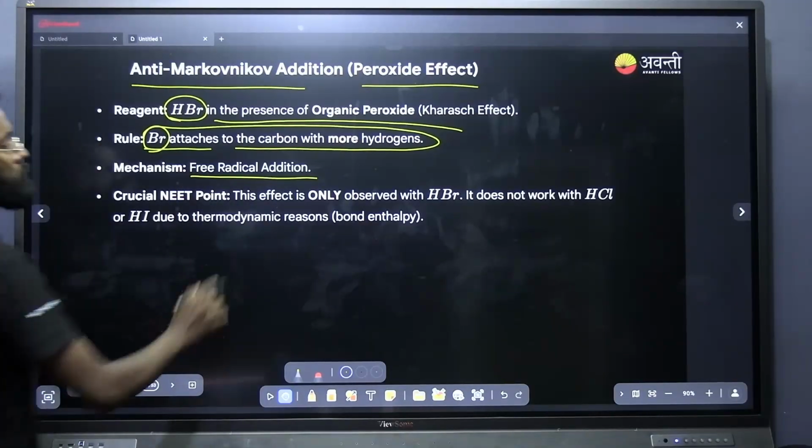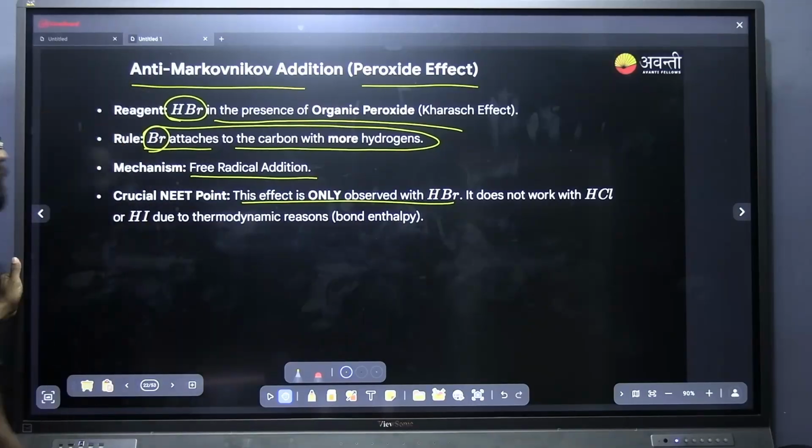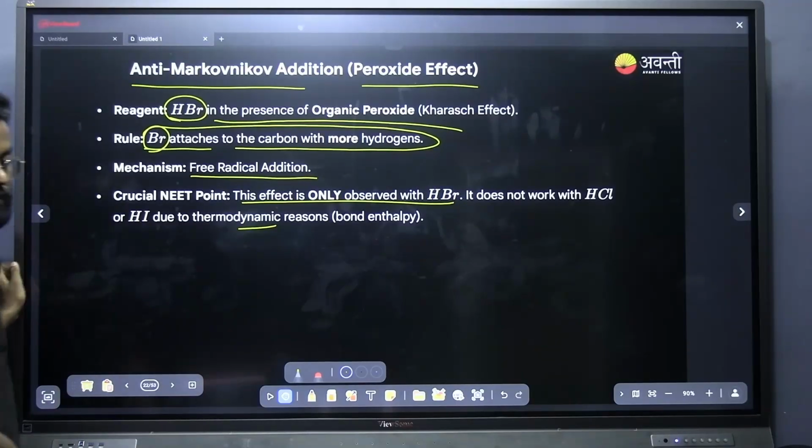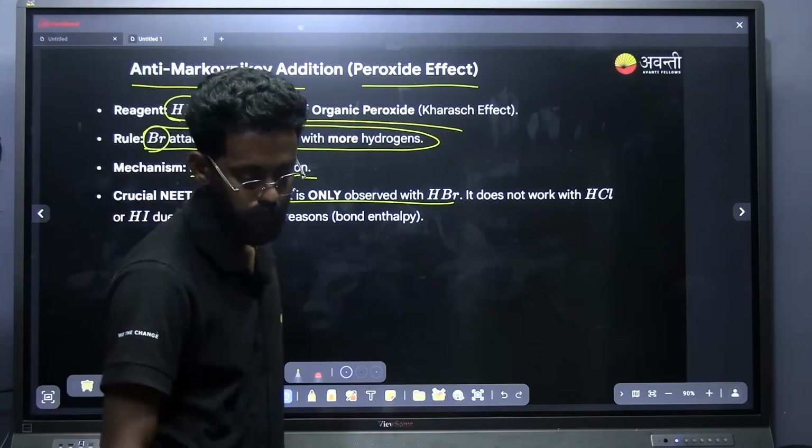And it will be observed only in HBr. That's the point we should note down. It does not work on HCl or HI due to thermodynamic reasons, that is, the bond enthalpy. This is the point you have to note down.